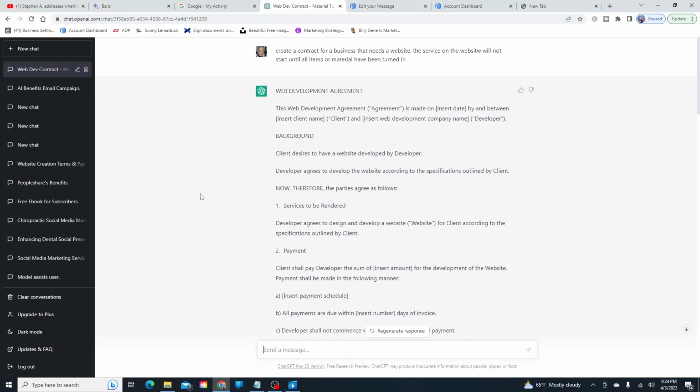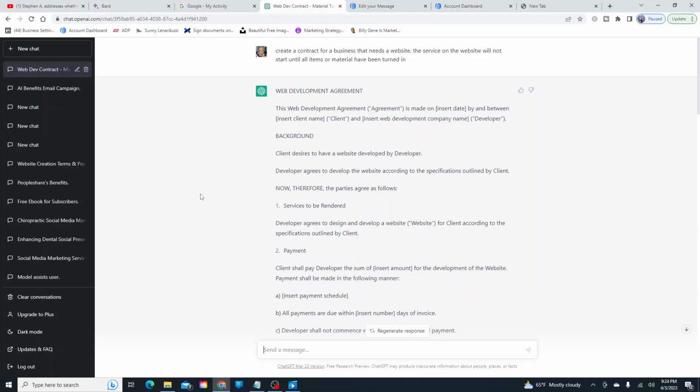ChatGPT and Google Bard are free. I can tell you that ChatGPT is free. It does have an upgrade to the Plus version of it. I don't see the benefit of actually upgrading as of right now, because it still works for me just as fine as it did before. It gets everything I need and I'm okay with that.